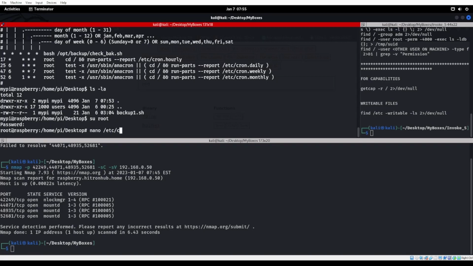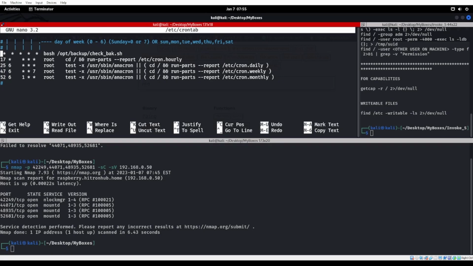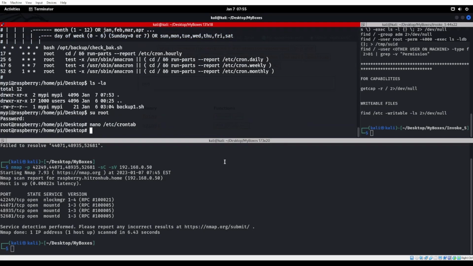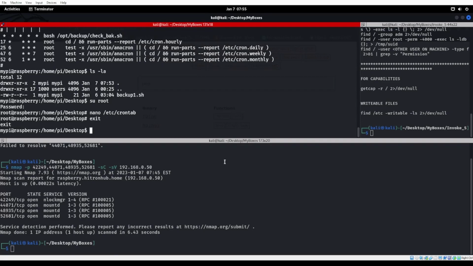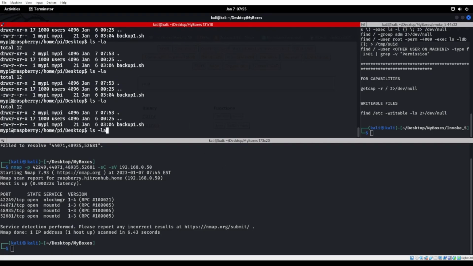Nano etc crontab. And it's not running as root right now, so that's good. That's good. That's good. That's good. That's good. There, now it's running as root. So, I'm going to have to reload this one up there. That's okay. So this should technically all of a sudden work.